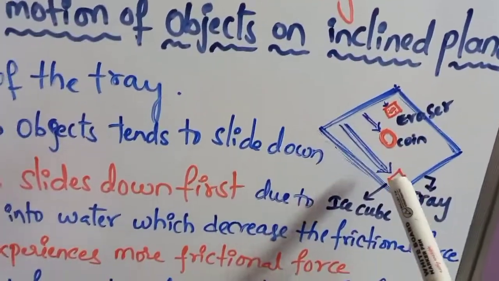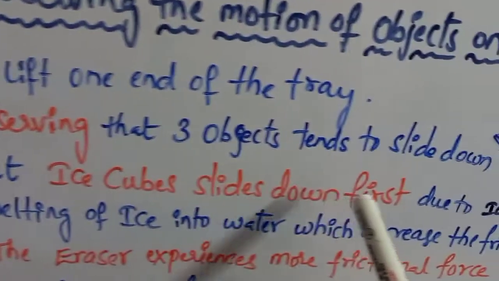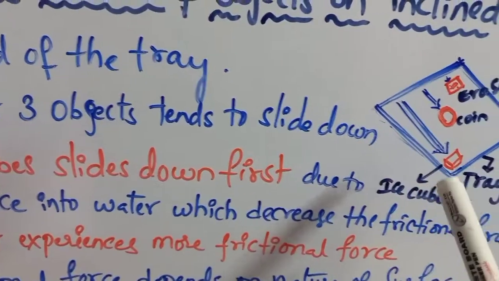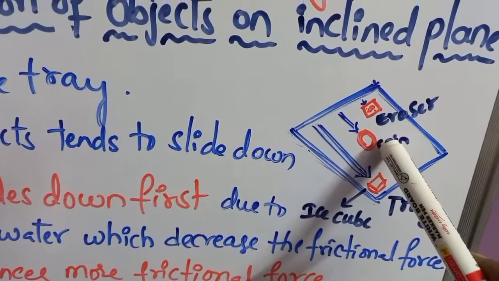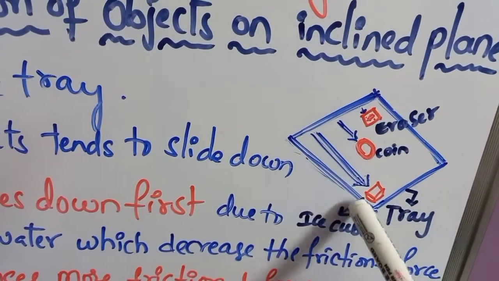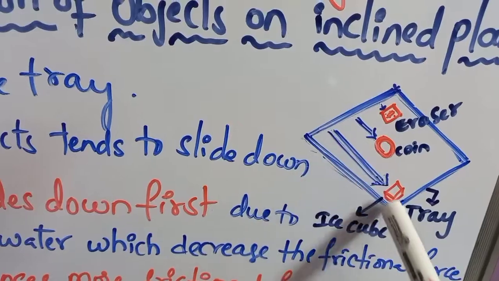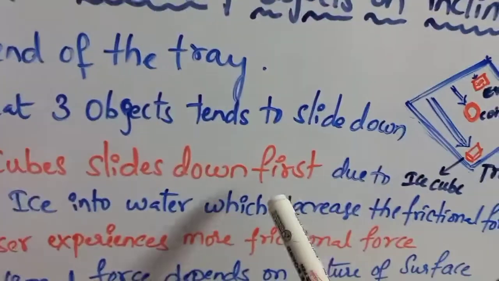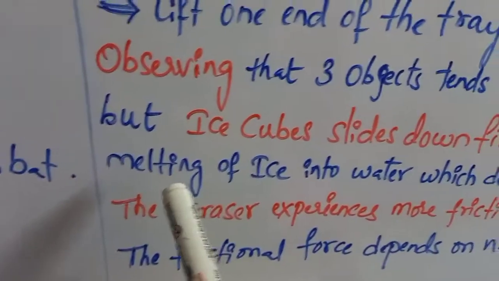Then which one among the 3 objects will be sliding down first? Here we can say the ice cube slides down first compared to the remaining 2 objects. The rupee coin will remain here only and the eraser will remain here only. But the ice cube slides down first and moves to the other end of the tray as soon as possible. This is because of the melting of ice.